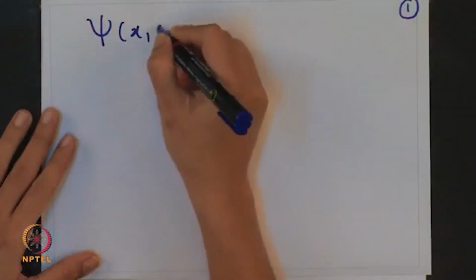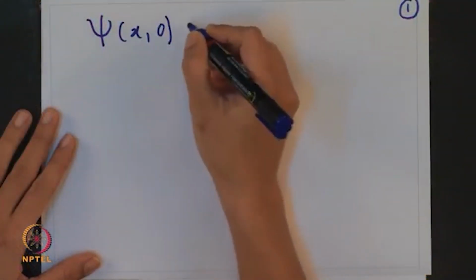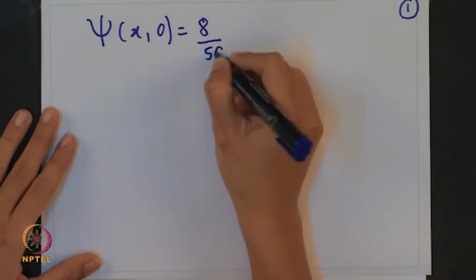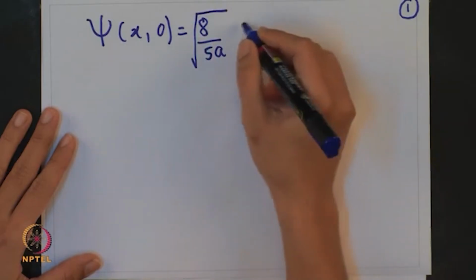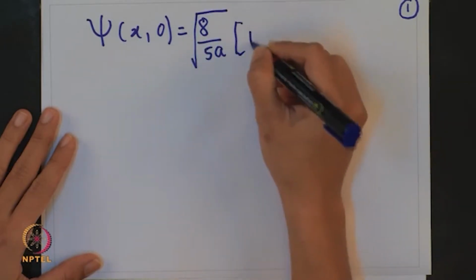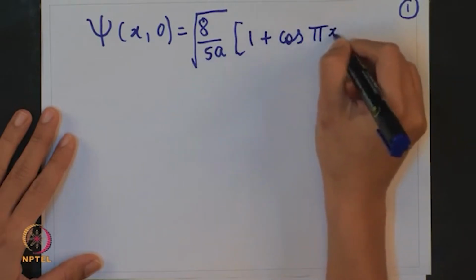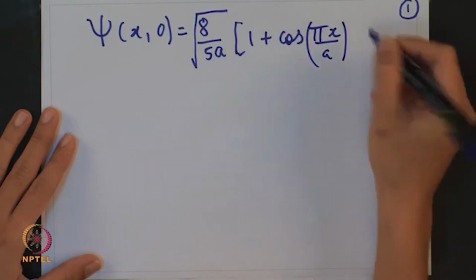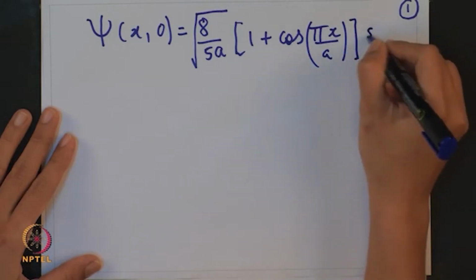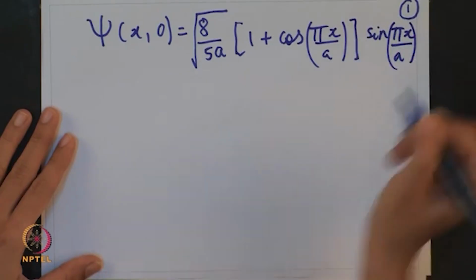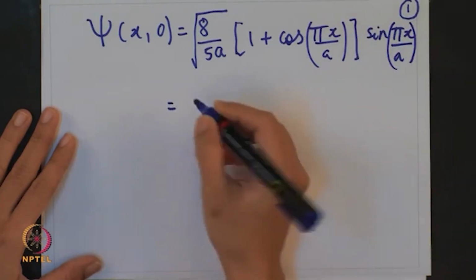For the first problem, the time independent wave function is given to us, which is this constant times this expression. In the next step we will try to write this in a simplified way.